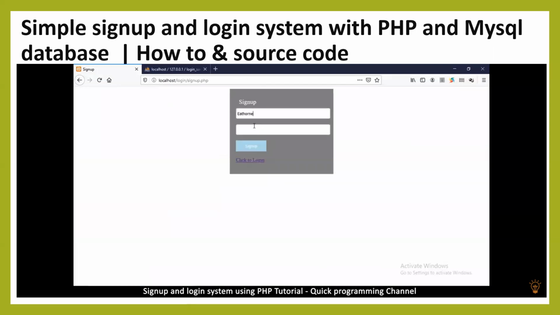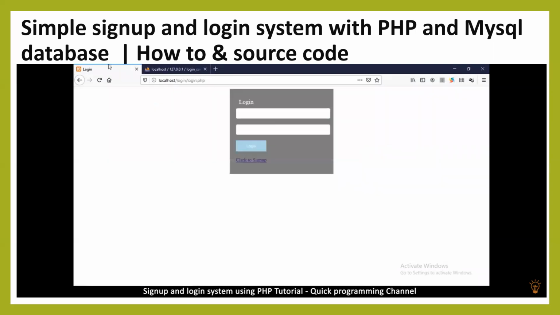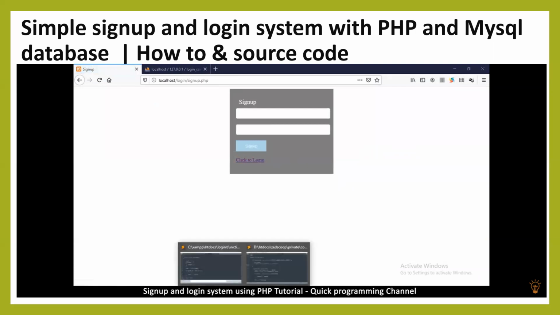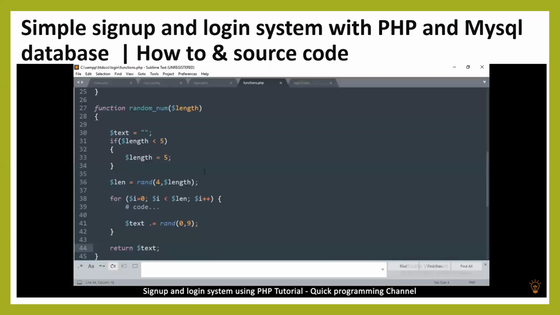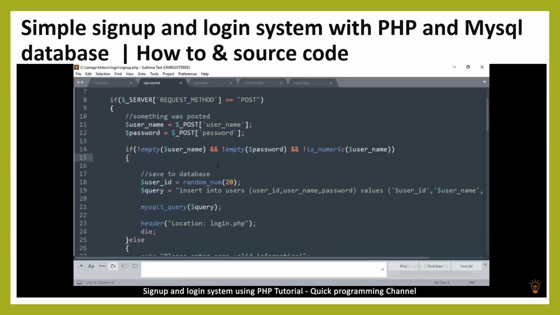All right, so let's go back and create a user. So I'm going to create a user with that name, and then I'm going to put 1234 as the password and hit sign up. And then I've been redirected to the login page, which means it probably worked. So let me go to the database to see if things have been saved, and I see that nothing has been saved. So let's go back to the sign up and see what exactly is wrong with our sign up page.